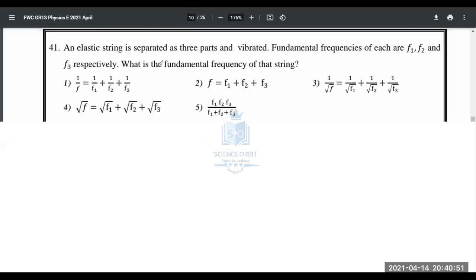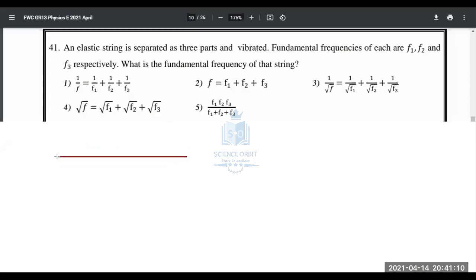An elastic string is separated into 3 parts and vibrated. The fundamental frequencies of each are F1, F2, and F3 respectively. What is the fundamental frequency of that string? Right, so there's a string like this, according to the question, and it is separated into 3 parts.